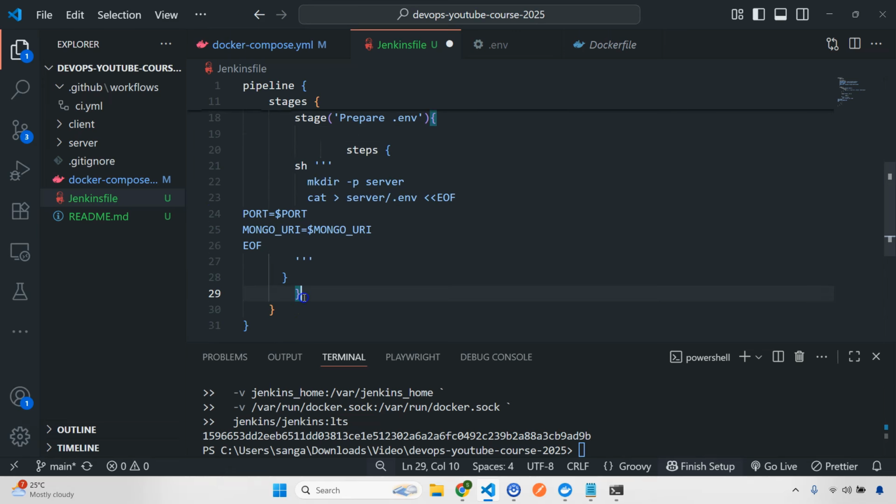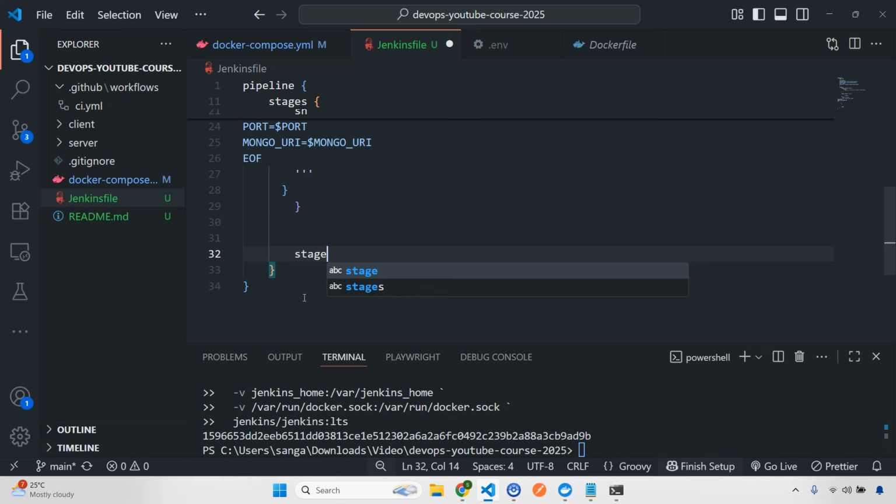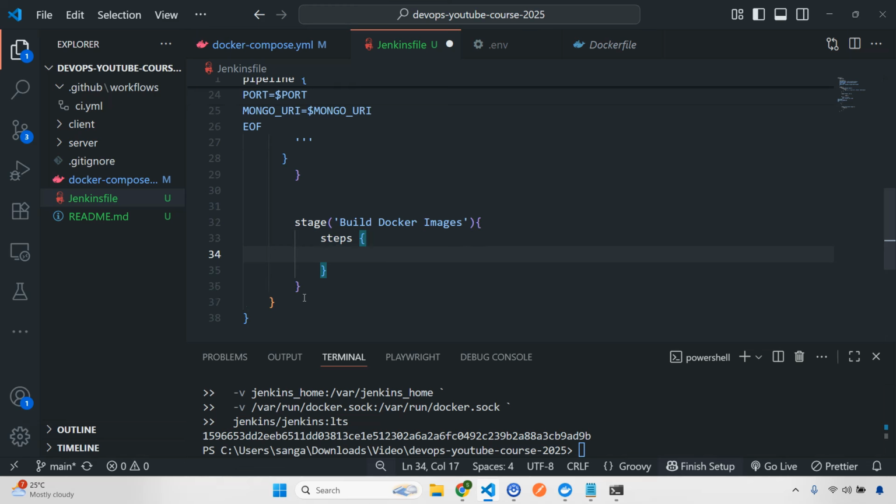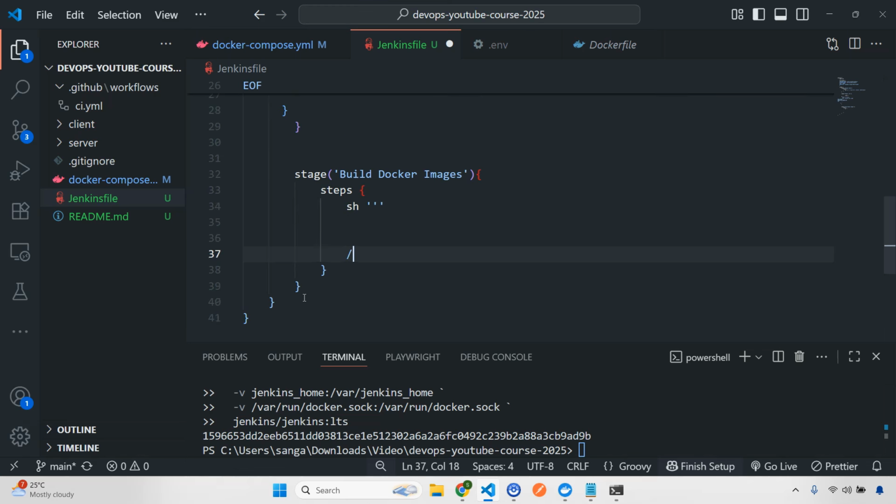Oh my god, not here. Okay, so I'll do stage, and I'm going to give this one as build Docker images. So here I'll add steps. Let's say I'll give here sh, and inside this I'll just add echo. Let's give like building backend image, right?